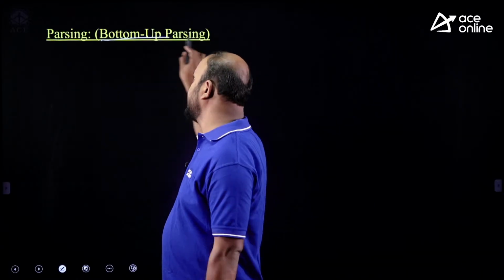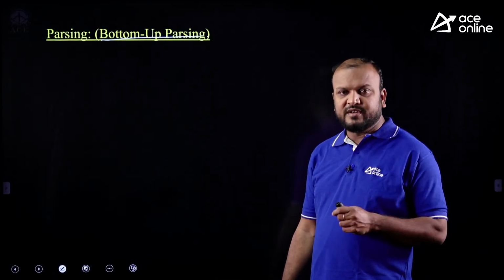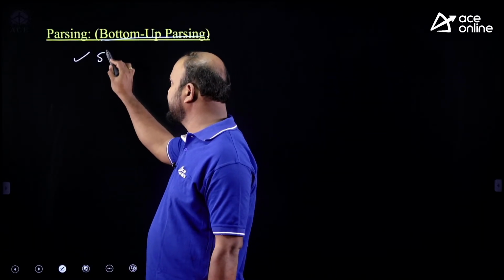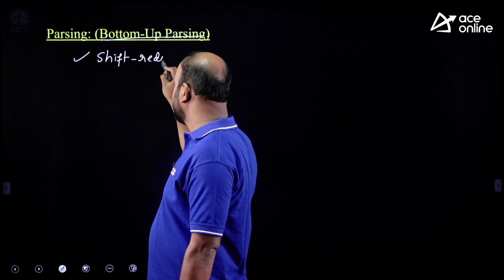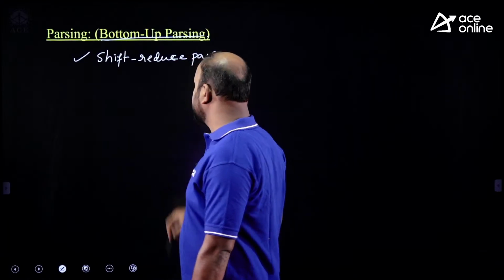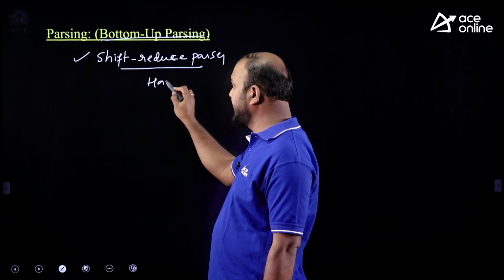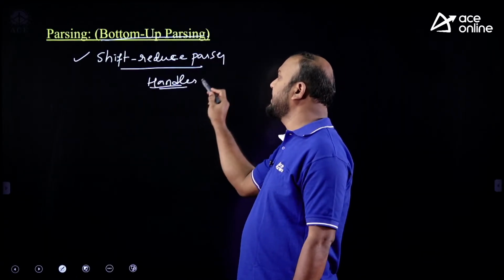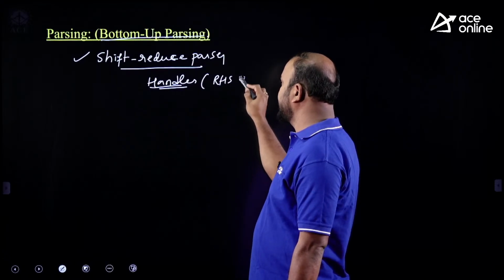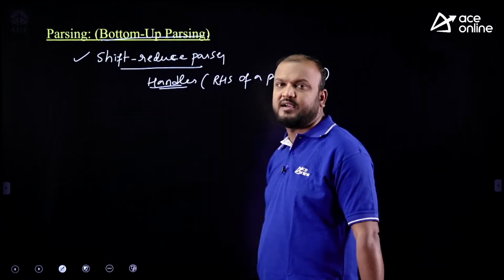The third chapter in parsing is bottom-up parsing. Bottom-up parsing is undoubtedly important because so many topics are there. In bottom-up parsing techniques, we have the shift-reduce parser, and one question was asked on shift-reduce parsers about which are going to be the handles while parsing an input sentence. What is a handle? A handle is nothing but the RHS of a production.